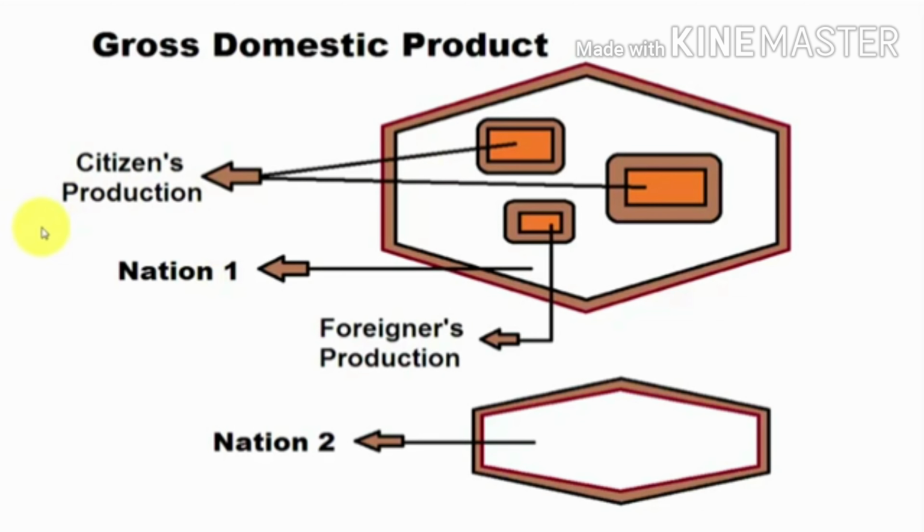One is their own citizens' production and the other is foreigners' production. So in GDP we not only include citizens' production but also foreigners' production. We do not include those citizens of nation 1 who work in other nations and bring money to their own nation. Most countries use GDP for calculating their national income.